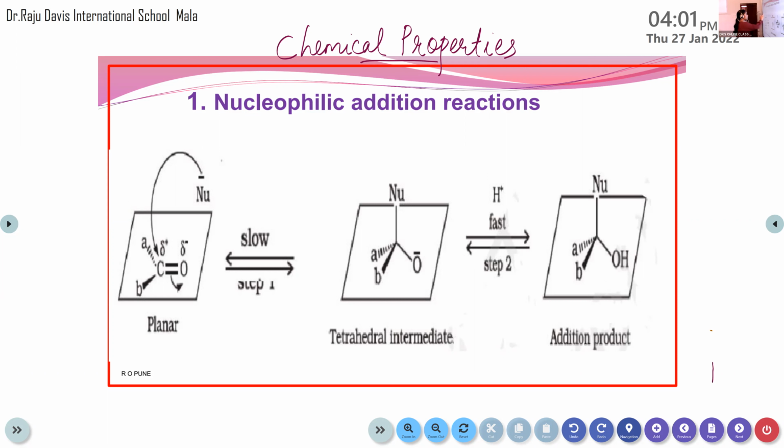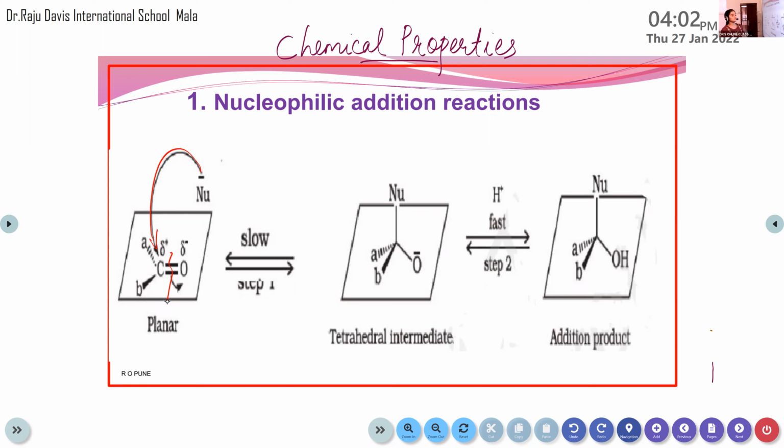When one nucleophile is attached to this carbon, as you can see in the figure, this double bond will break. The nucleophile will attack the carbon atom, and this oxygen will get a negative charge.